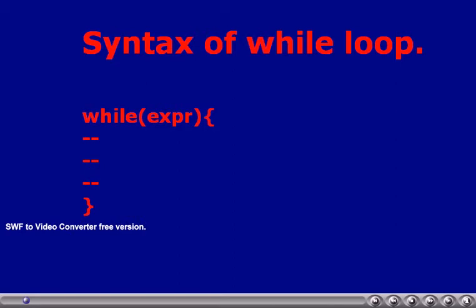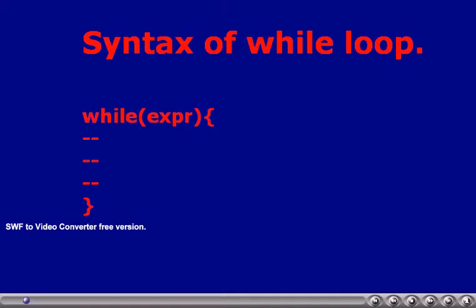The syntax of the while loop is given as follows. While some expression, if that expression is true, then the block of statements will be executed. Again, the program control comes to the evaluation of the while expression.